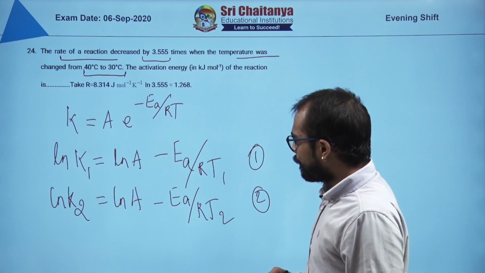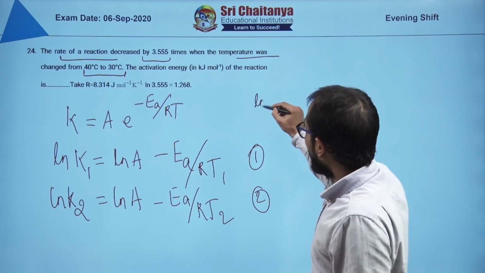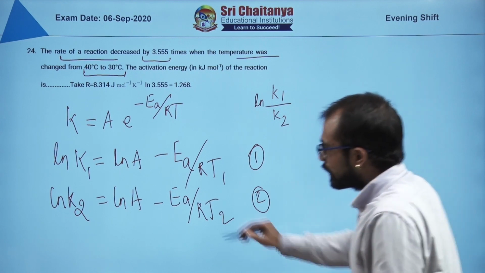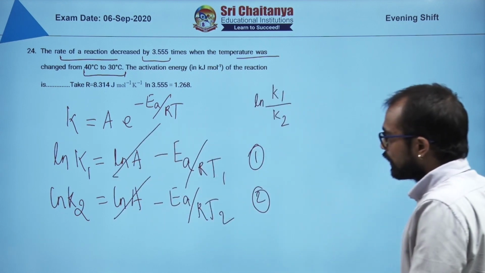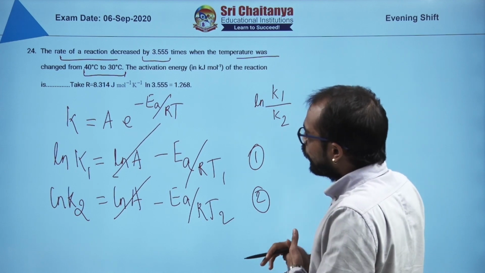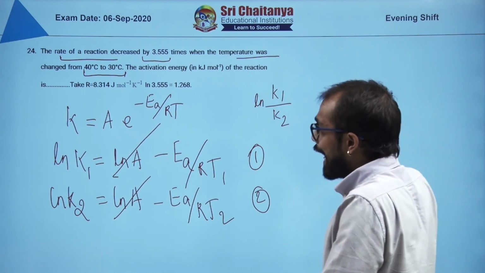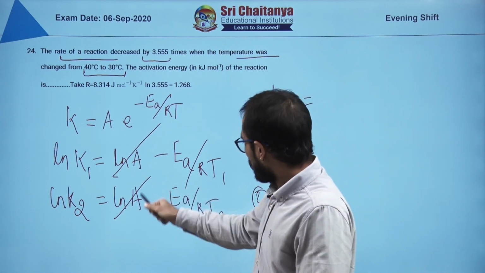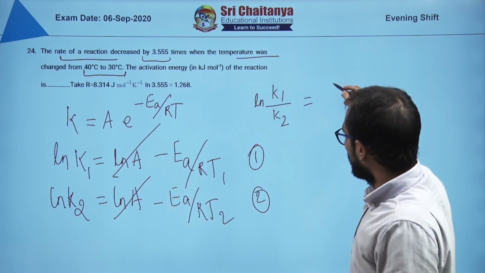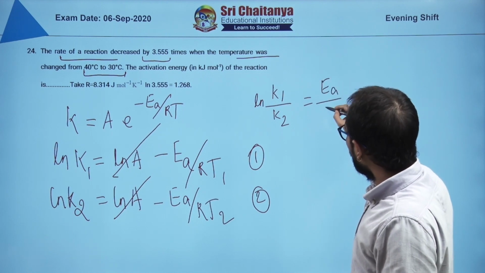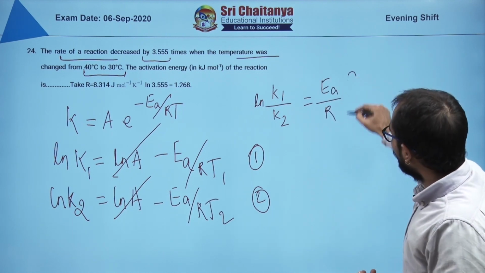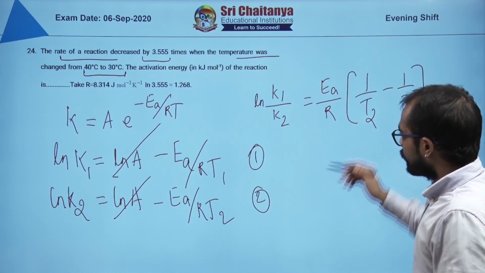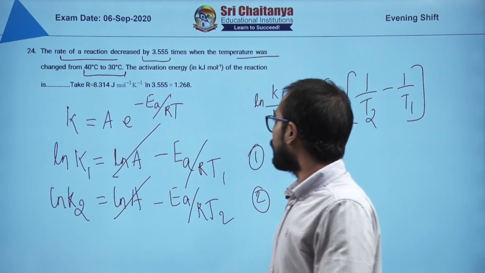This is my equation 1, this is my equation 2. I subtract them. If I subtract them, what will I get? ln K1 upon K2. Now this term will get cancelled out, right? If this term will get cancelled out, what I am going to get? This will be a positive quantity, EA upon R will come outside, and this will become 1 upon T2 minus 1 upon T1.